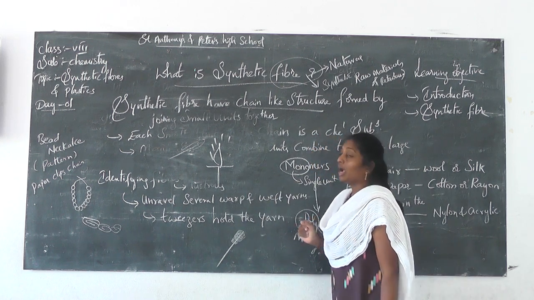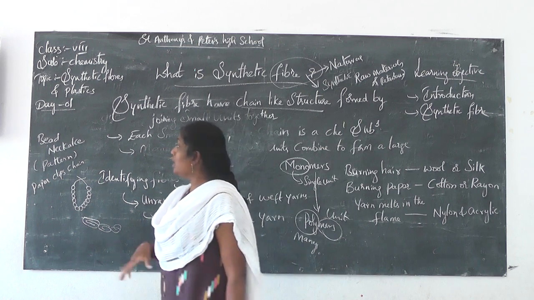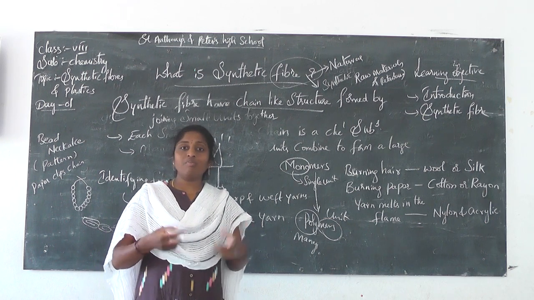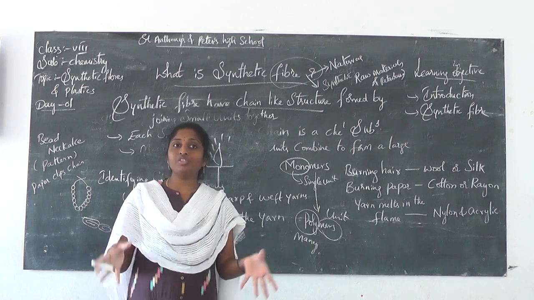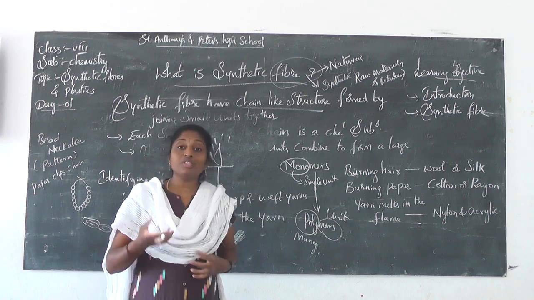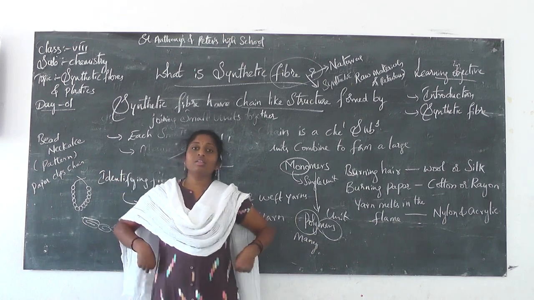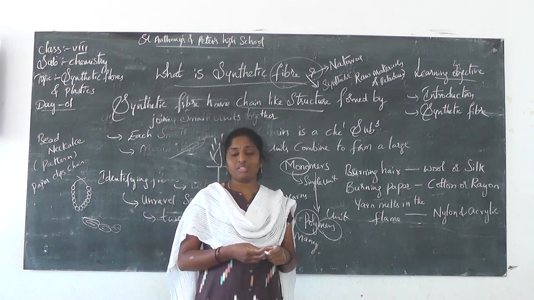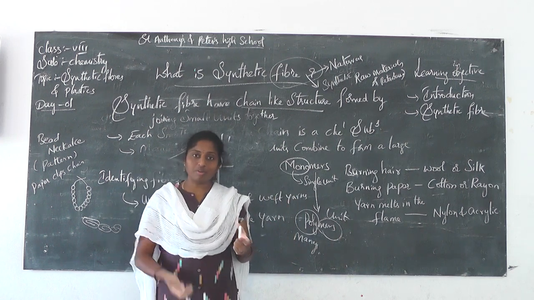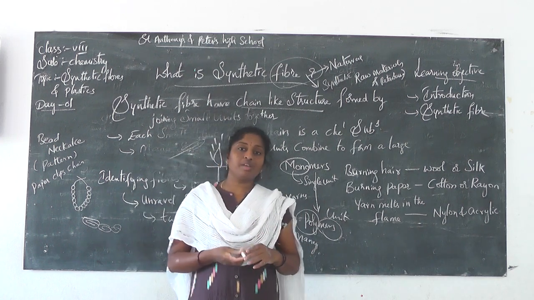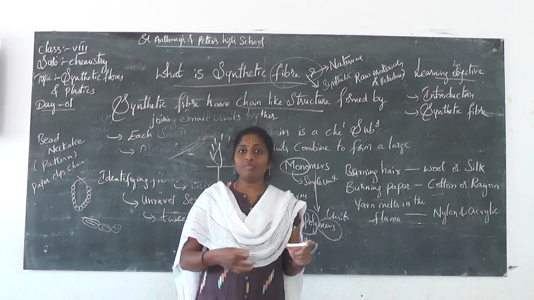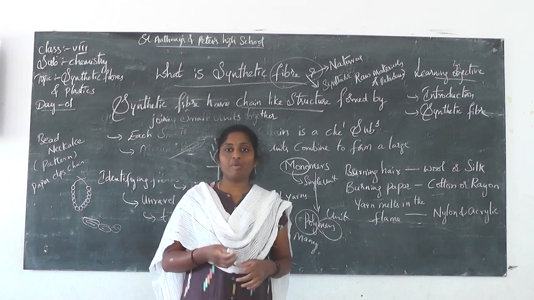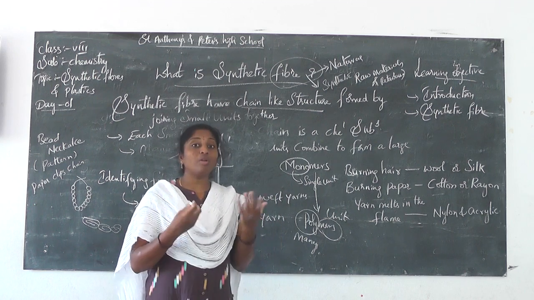Next, we learn about identification of synthetic fibers. In our house also you can see some of the household articles are made up of synthetic fiber. The same way, whatever mats you have, the bed sheets and the curtains and the dresses, your socks, your belt and your tie and your dress. So everything is made up of synthetic fibers. Even your school bag, basket, whatever you are bringing, the tiffin box. So everything is made up of synthetic fiber. Not only the fibers you are obtaining, even the household materials are also made up of synthetic fiber.